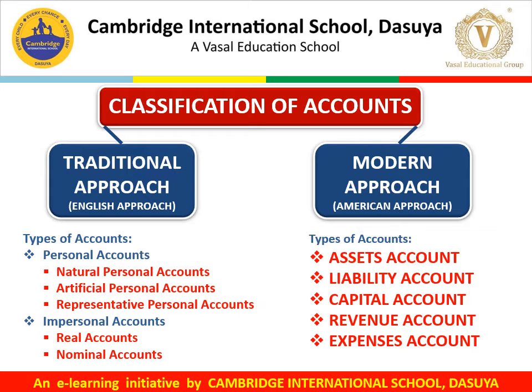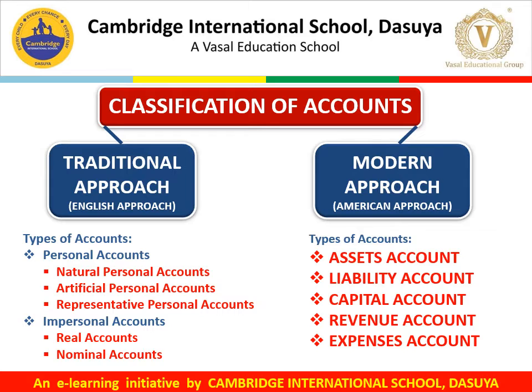Whereas impersonal accounts which do not have any relation with any person, these are classified into real account. Real means actually. So all assets lies under the category of real account. Nominal accounts, as the name appears, nominal, which means it is nothing. But for our convenience, we have given them some names.